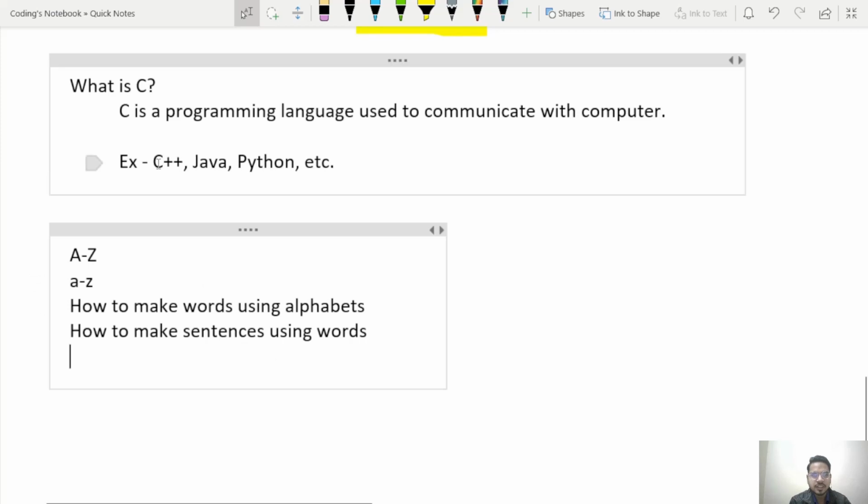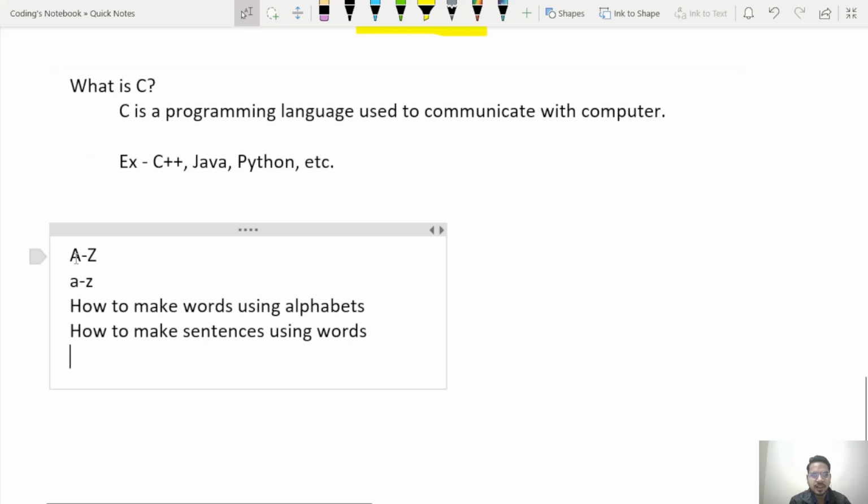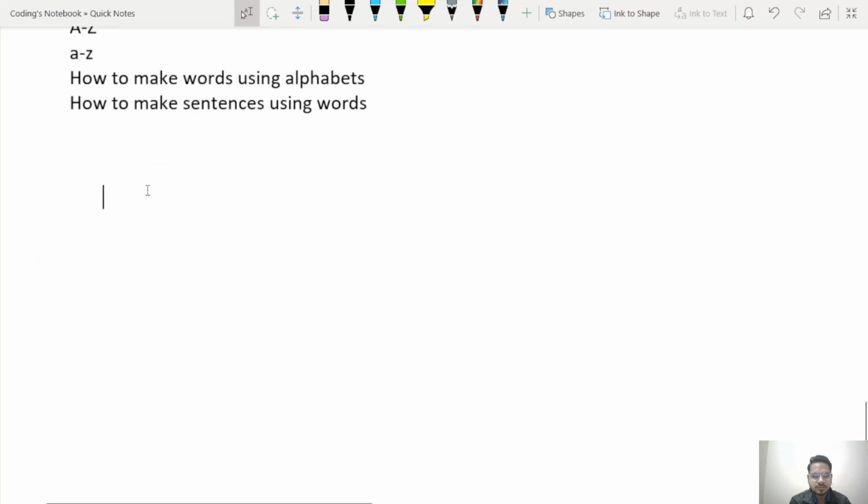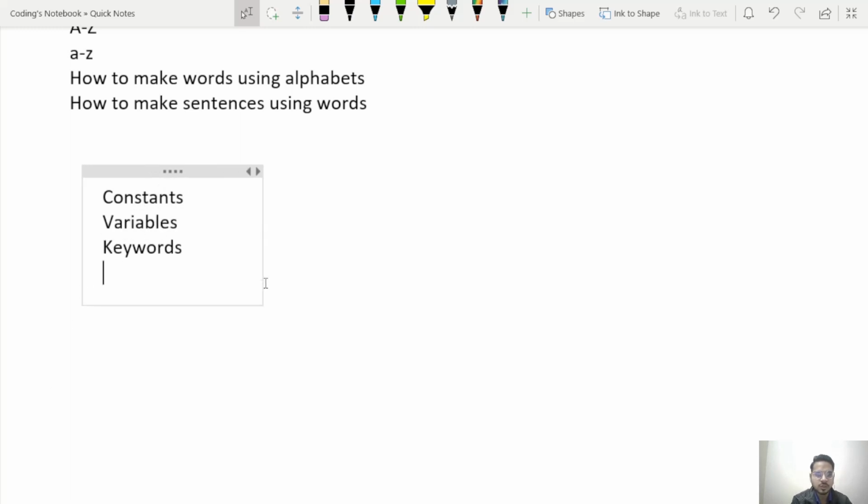Likewise, first we will start from the very basics, like the alphabets. In C the very basics are constants, variables, and something called keywords. First let's focus on these, then we will gradually move on.